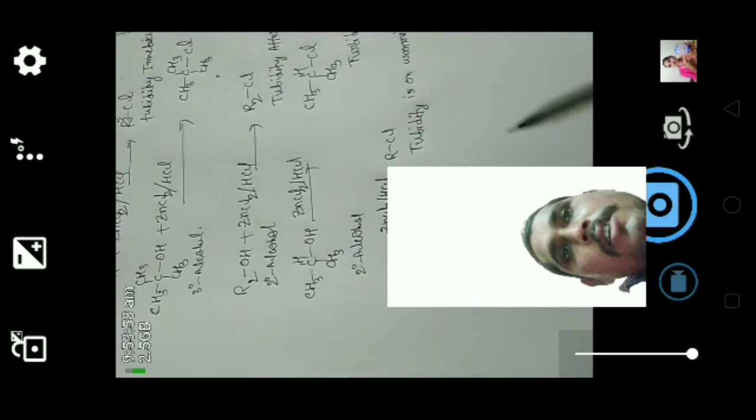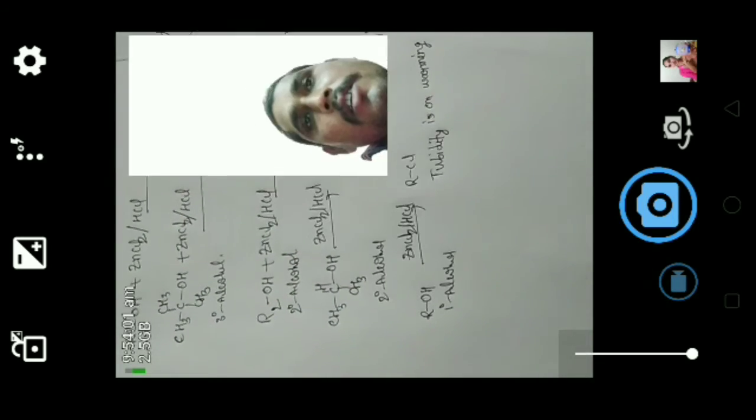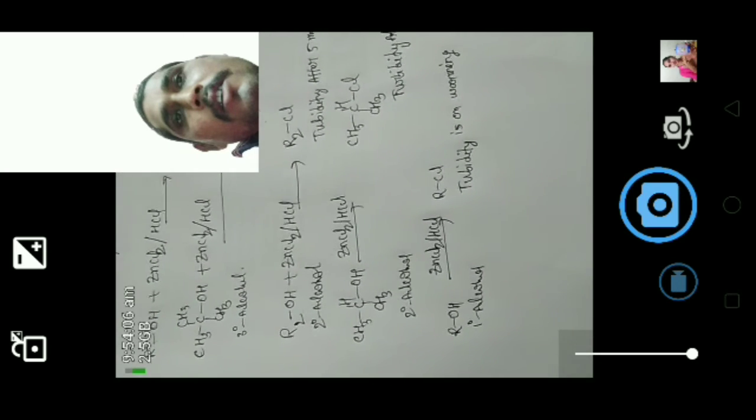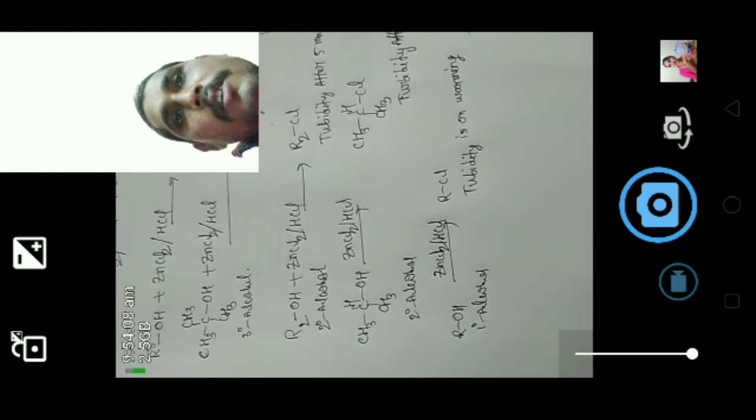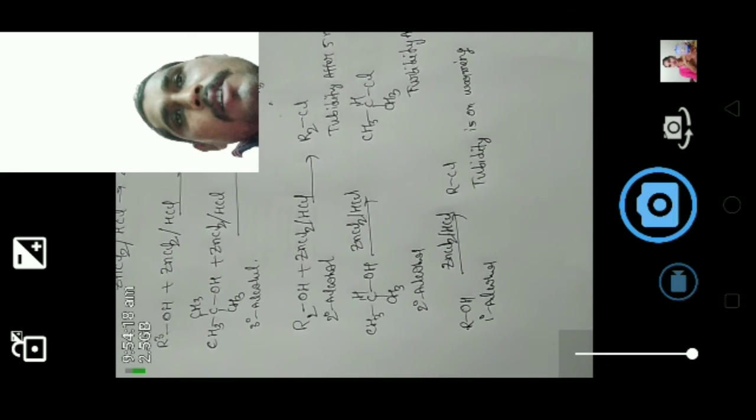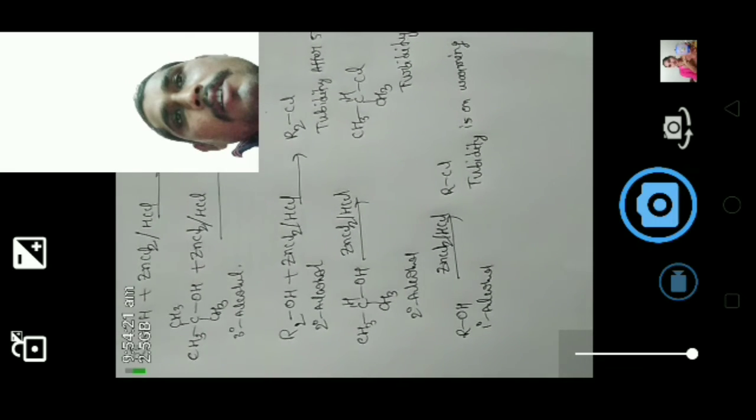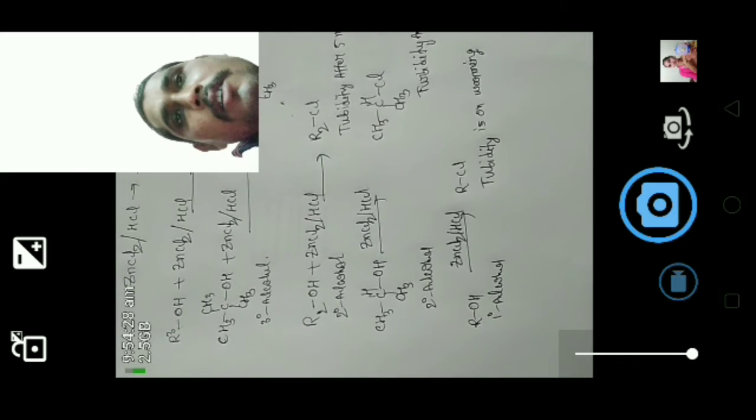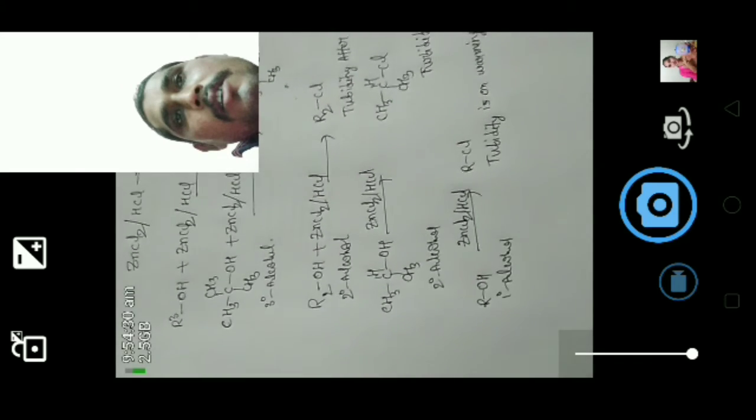So by using this Lucas reagent, we can distinguish primary, secondary, and tertiary alcohols. When we react the tertiary alcohol with Lucas reagent, we get turbidity immediately. When we react secondary alcohol with Lucas reagent, we get turbidity after 5 minutes. And the primary alcohol, when we react with Lucas reagent, gives turbidity on warming. This is very important from the examination point of view.